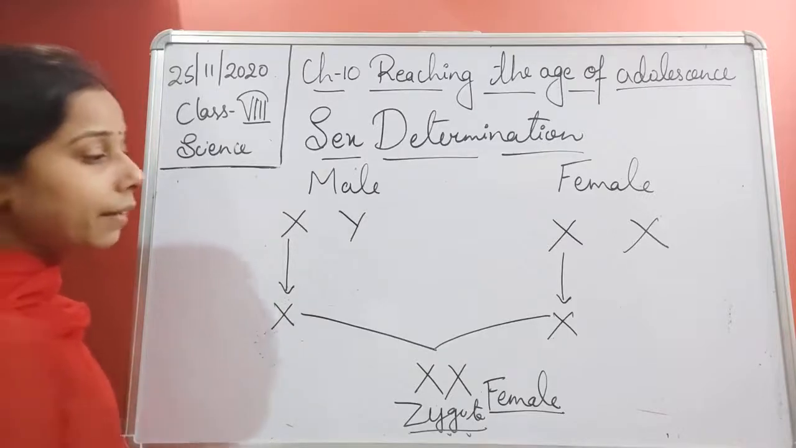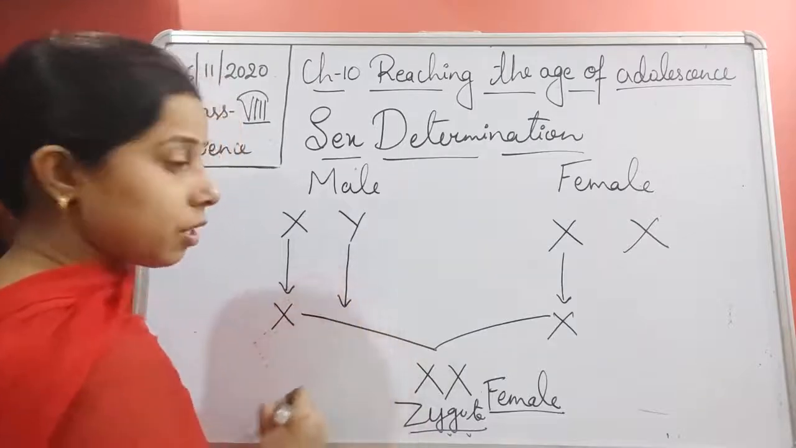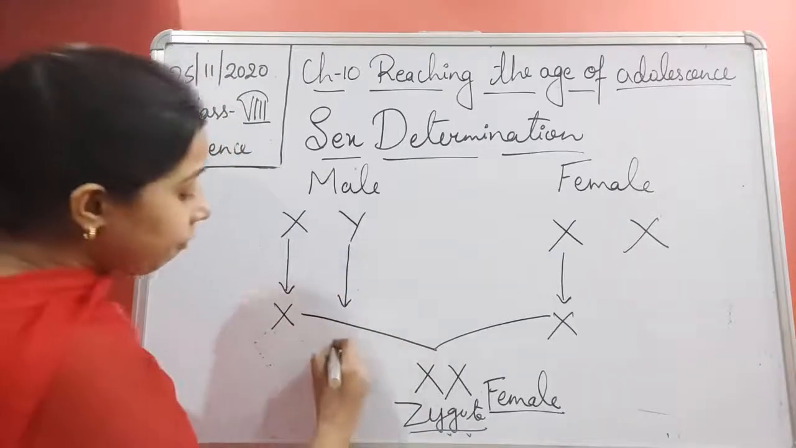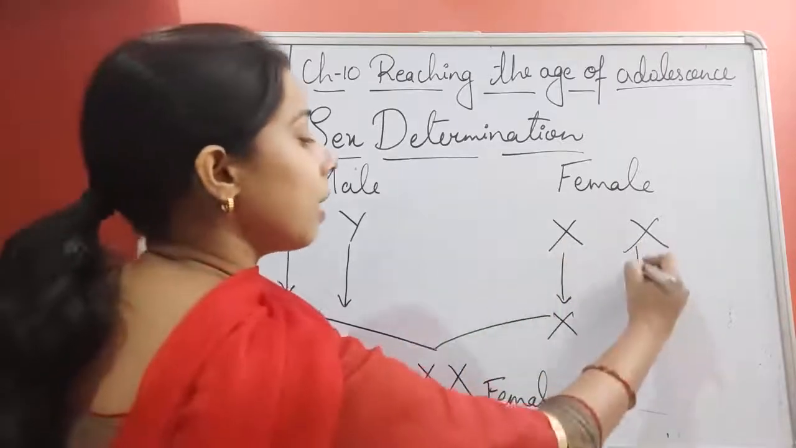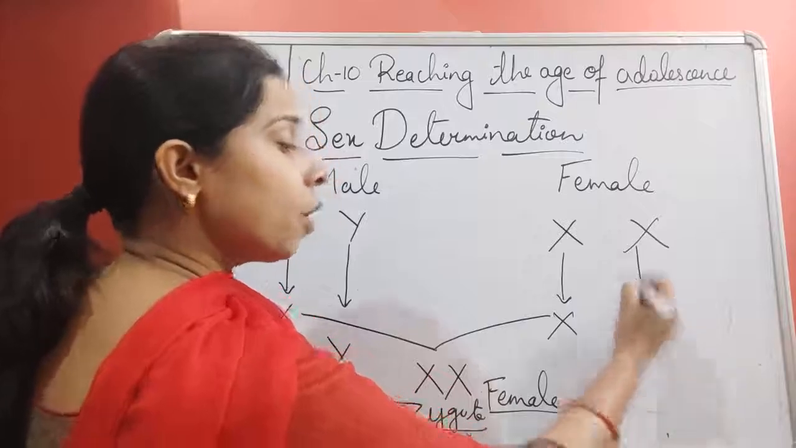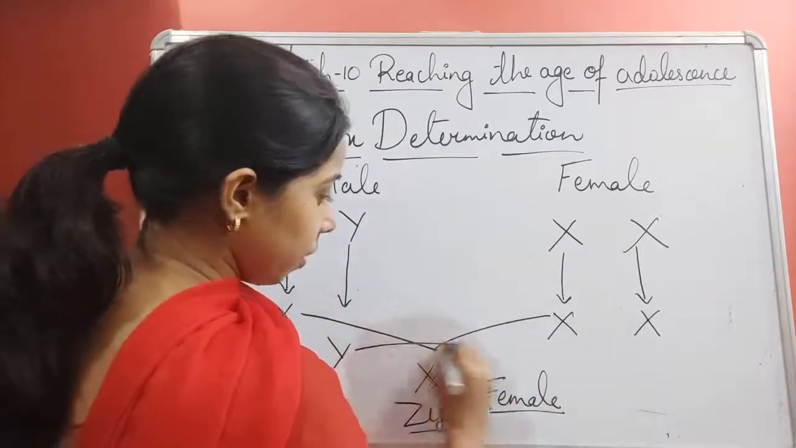What will happen if this Y is chosen by the sperm? If Y comes with the sperm and X comes from the ovum, and now the fusion occurs. I am doing this fusion here, student.